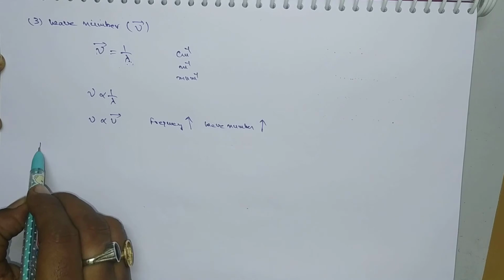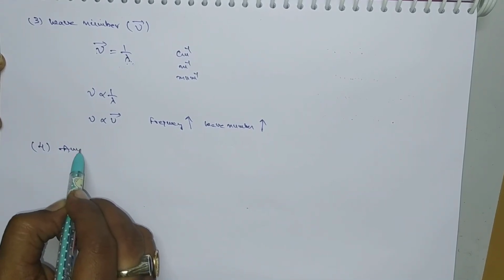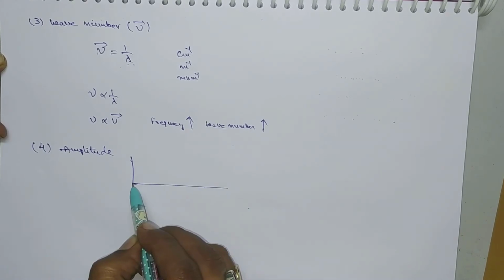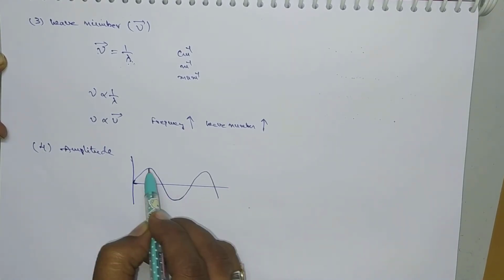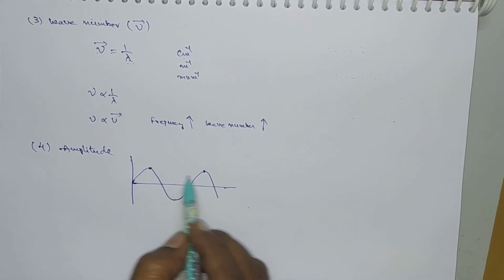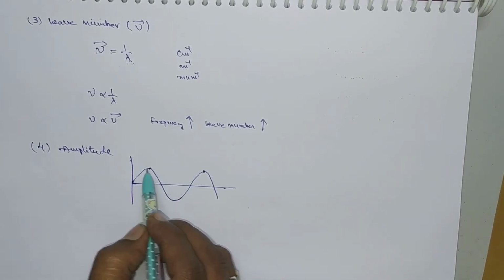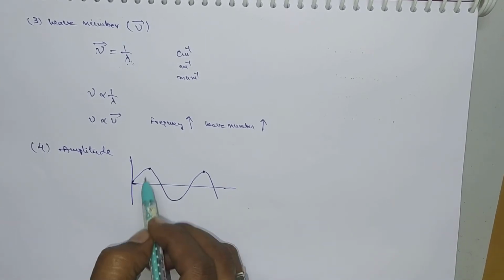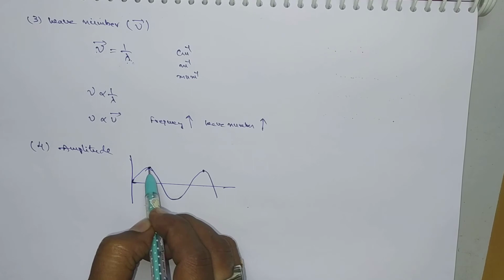Next, let us move on to amplitude. Here we are considering the wave. The distance between two successive points is called wavelength. This is the horizontal distance. Now we consider the vertical distance. The maximum displacement of the wave, where the wave is propagating along the x direction, is nothing but amplitude. Suppose you consider another wave like this: one wave has high amplitude and the other has low amplitude.